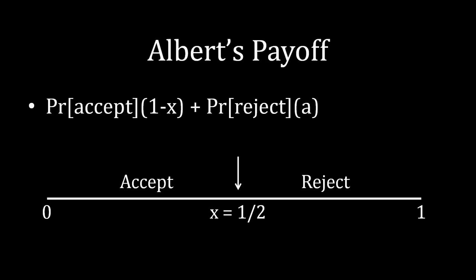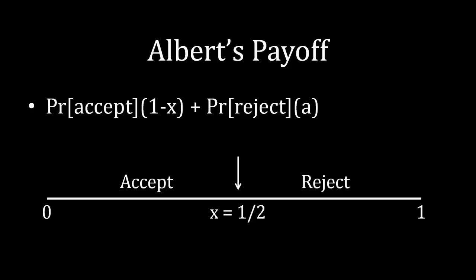All right, let's start plugging in numbers and see what happens with the probability of accept and reject given those values. Imagine that we had X equal to 1/2. Remember that Barbara rejects if her outside option is greater than the value Albert is offering her, and she accepts if her outside option is worse than the offer.